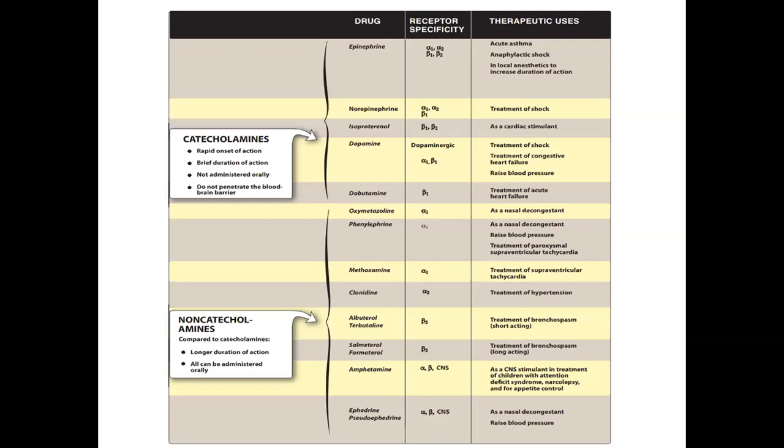Ephedrine and pseudoephedrine act on alpha and beta receptors, and they are used as nasal decongestants and to raise blood pressure. So this is the summary of catecholamines and non-catecholamines.